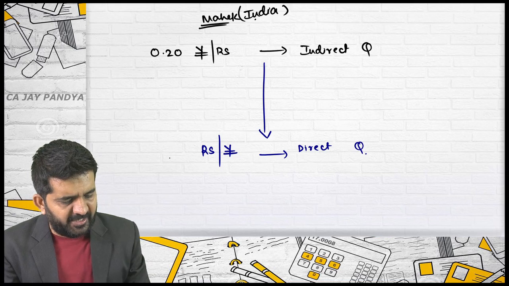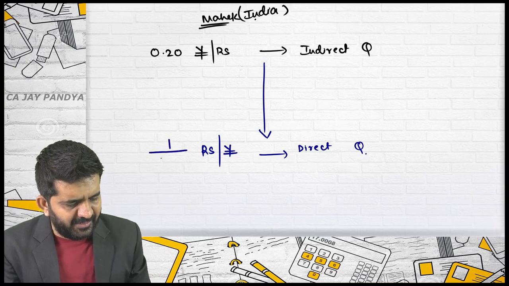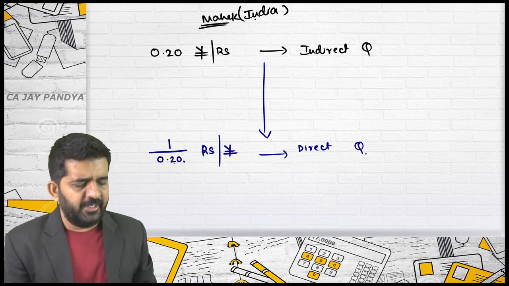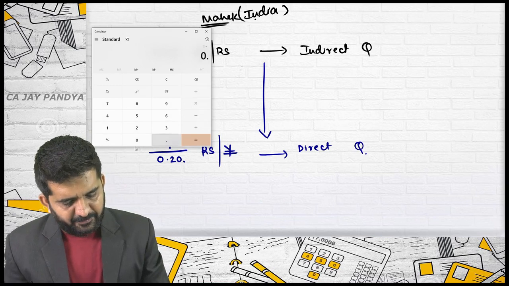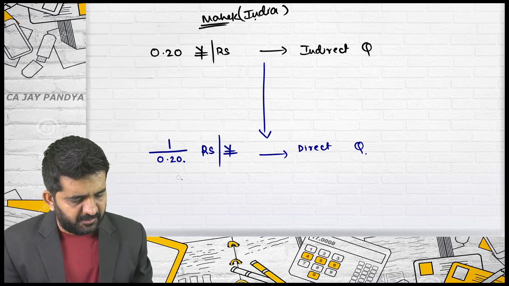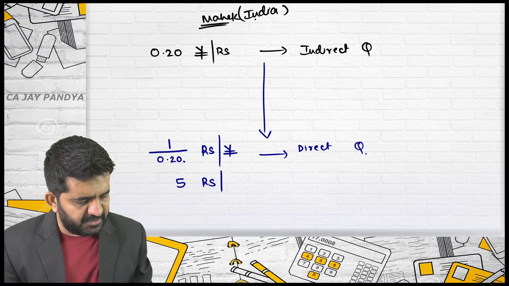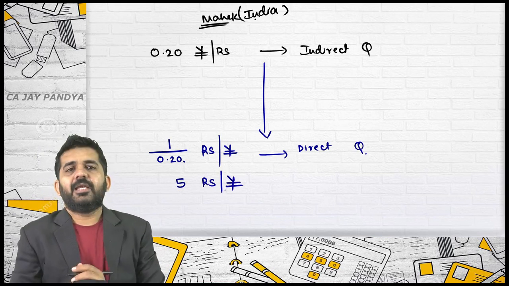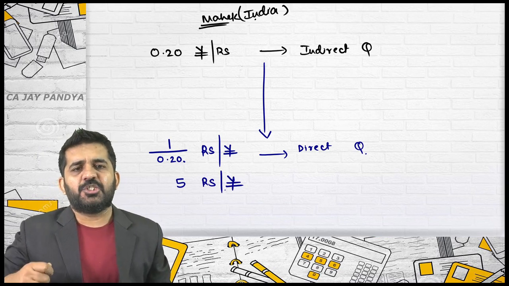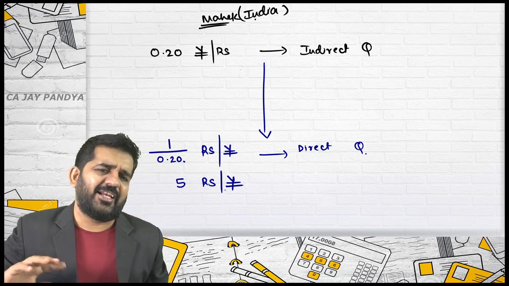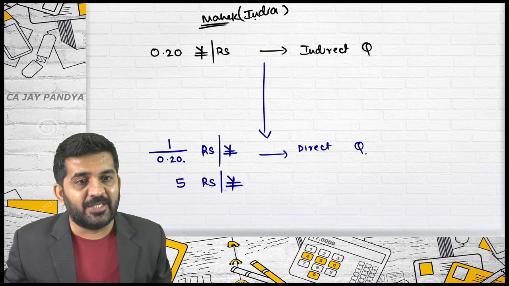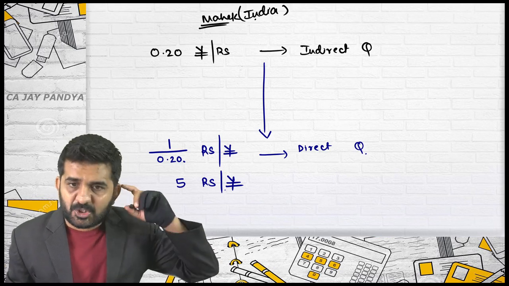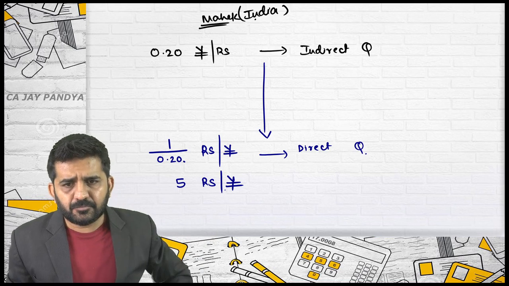And what will you be writing on the side? What is the rate? 1 divided by 0.20. You are not sitting with a calculator. 1 divided by 0.20 is nothing but 5 rupees per yen. So the technique which is good for converting direct into indirect is good for converting indirect into direct. You just need to do the reciprocal of it.